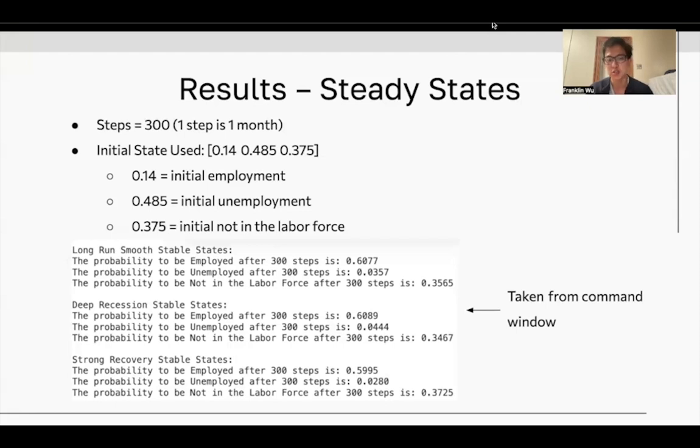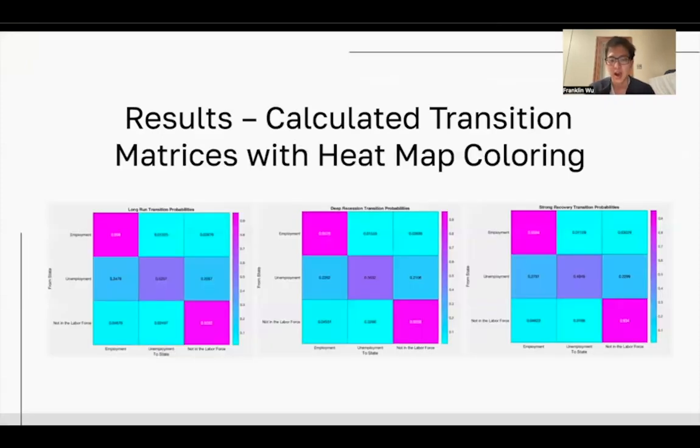And these are the final results generated by our model, showing the long-run steady states for each of the matrices we use for the long-run, deep recession, and strong recovery. Here are some visuals, firstly with a heat map coloring of the transition matrices, showing the probabilities of going from employed to employed or from unemployed to employed, vice versa.